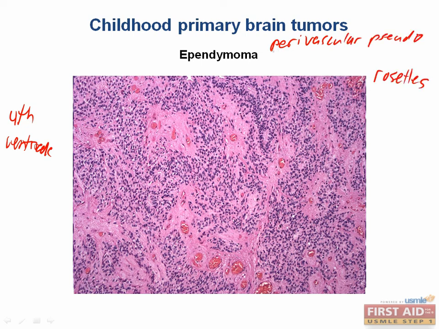Now, if we break this down, we have peri, which means around, vascular, which is referring to obviously the vessel. Pseudo means something appearing like something, but not necessarily that thing. And then rosettes is just describing the shape. You should be able to appreciate that here. Here's your vessel, and here around the vessel, you have these rosette-appearing shapes.